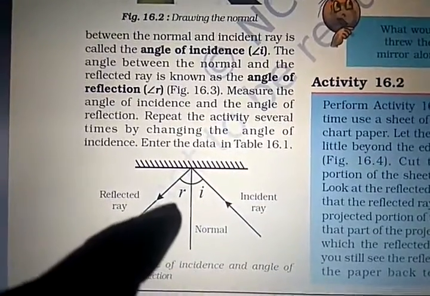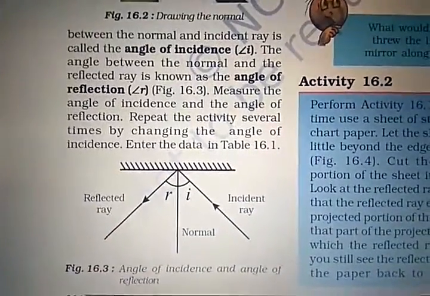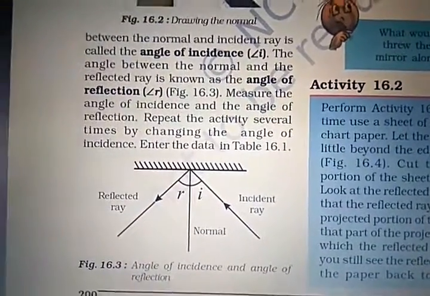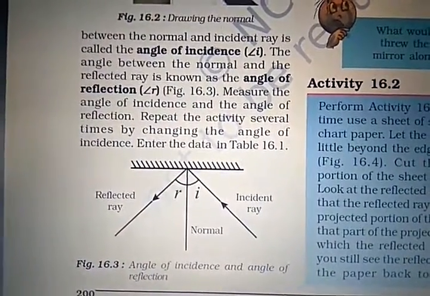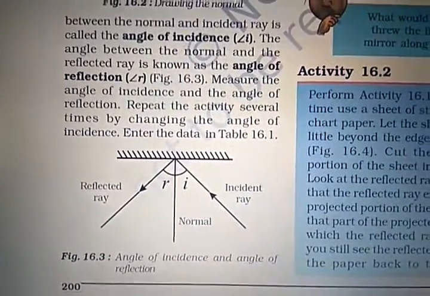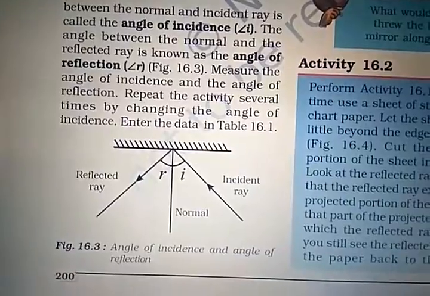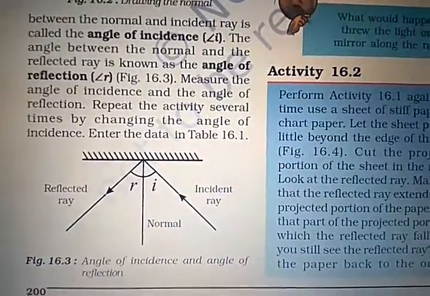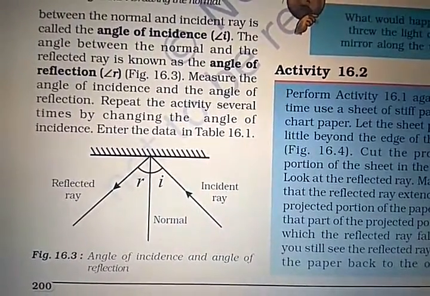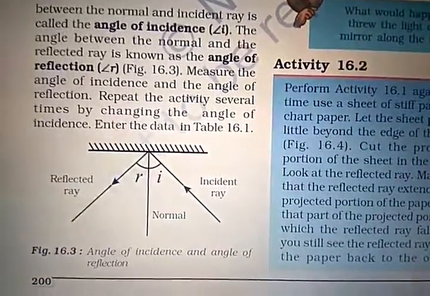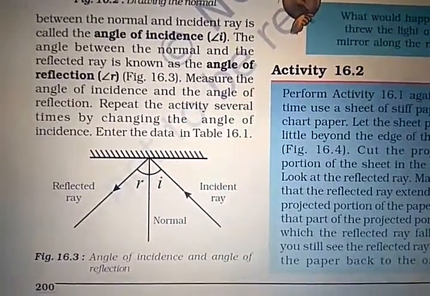Every time you measure the angle of incidence and the angle of reflection, they should be equal, right? That is the law of reflection. Then the second law: the incident ray, the reflected ray and the normal lie in one plane only. It is the second law, correct.